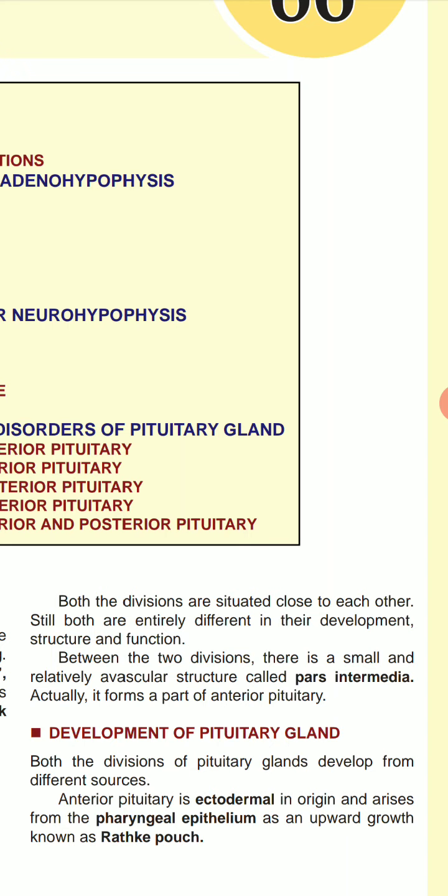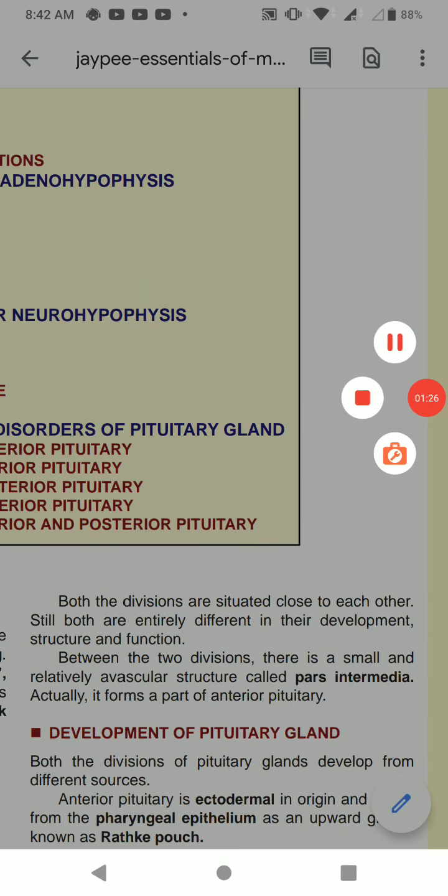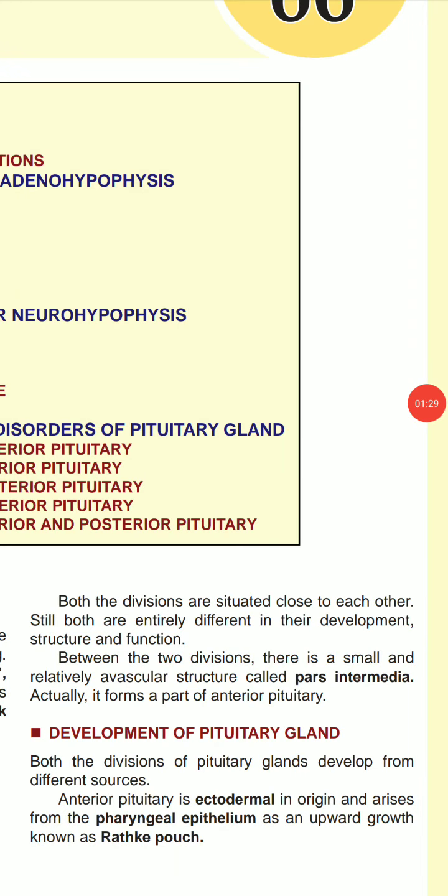Between the two divisions, that is anterior and posterior, there is a small and relatively avascular structure, which means lack of blood vessels or no blood vessels. That is called pars intermedia. Actually, it forms a part of the anterior pituitary.